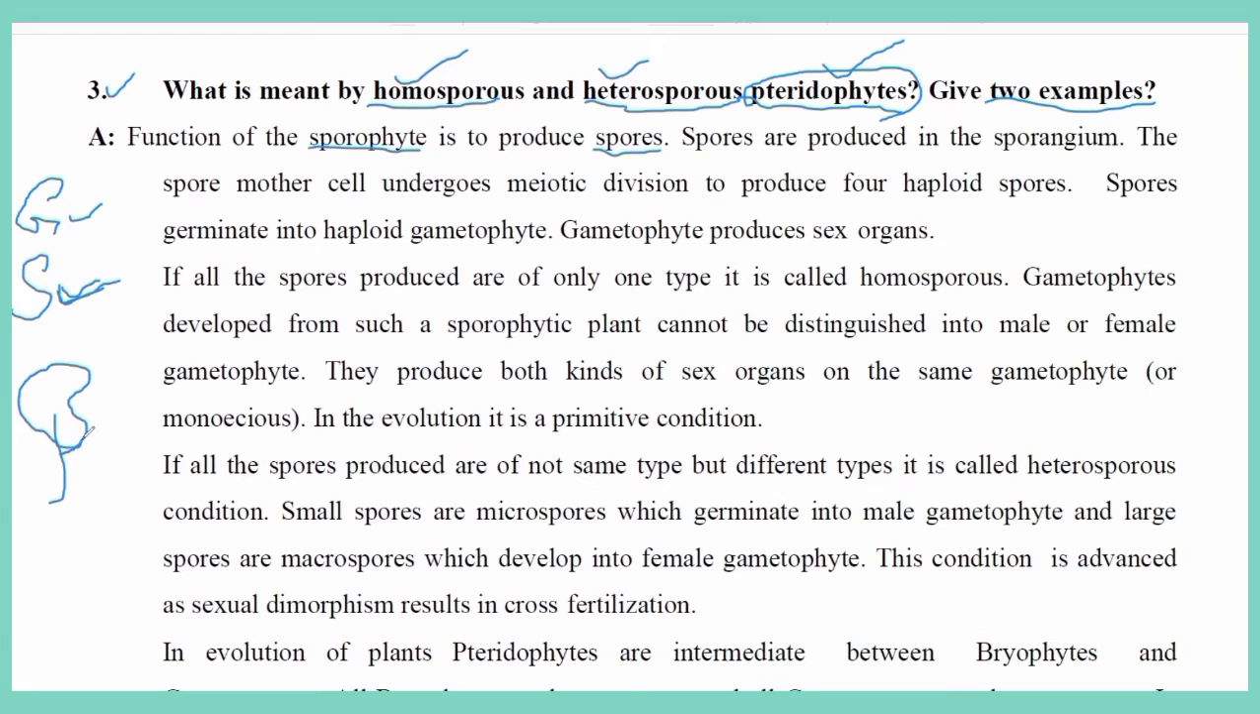The sac-like structure is called the sporangium, in which minute microscopic spores are produced. So this is called the sporangium, in which the dots indicate the spores. Spores are developed or produced in the sporangium. The spore mother cell undergoes meiotic division to produce haploid spores.